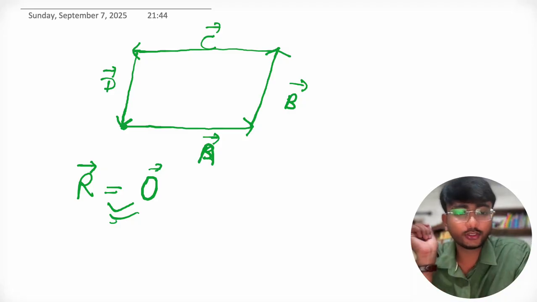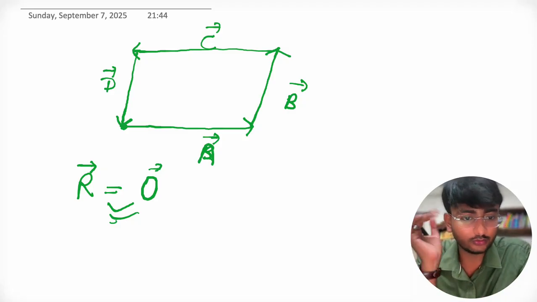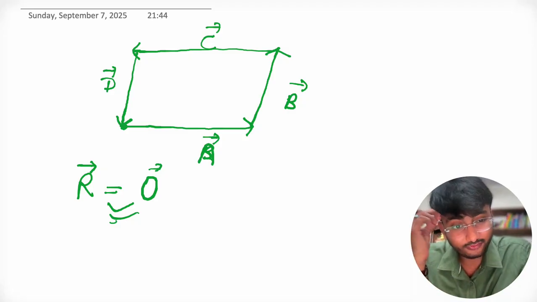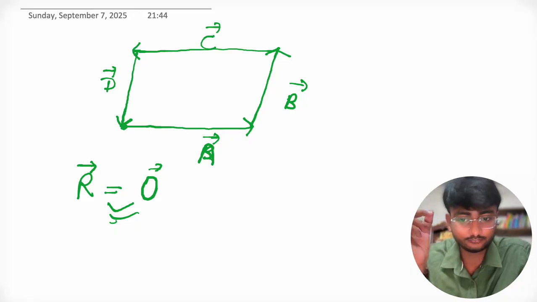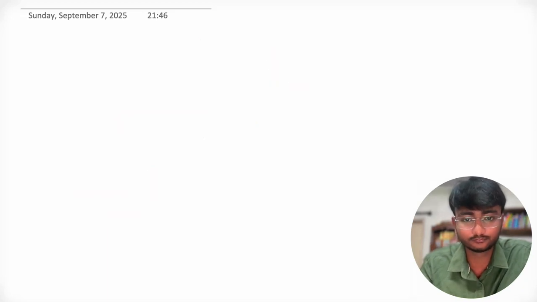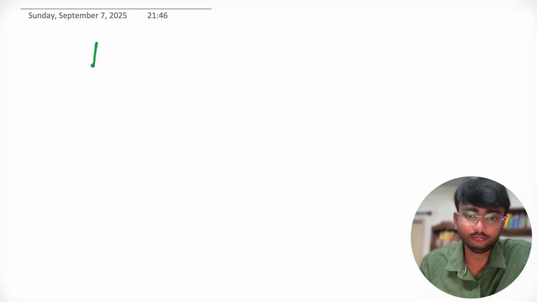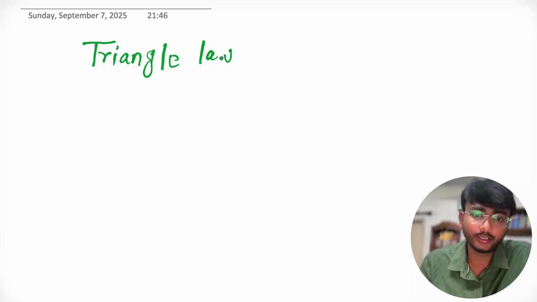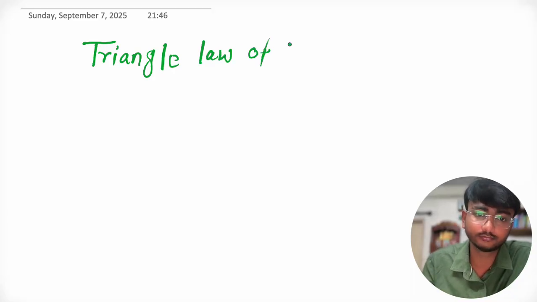Okay, so I think now you understood what polygon law is. This is the way to calculate the net effect or net resultant vector. Now let's understand the triangle law of addition, or the vector law of addition.